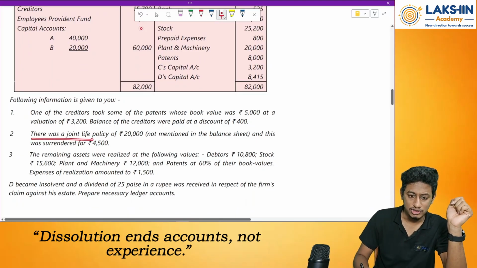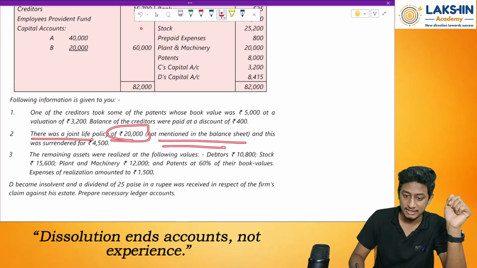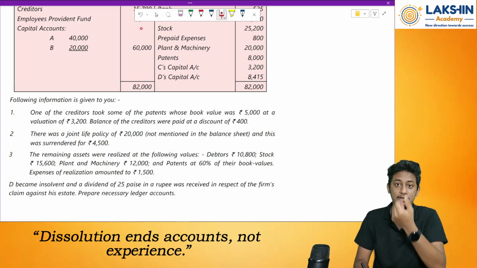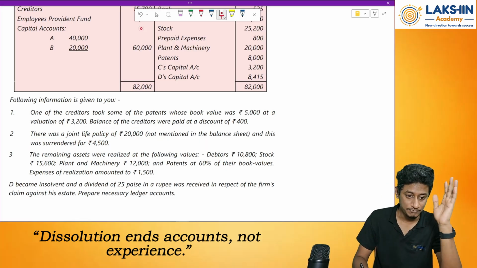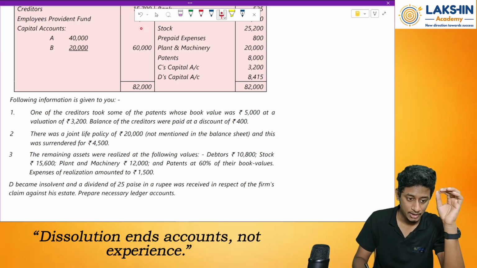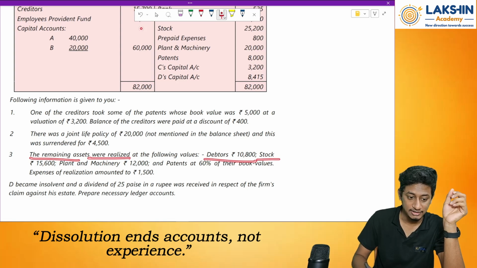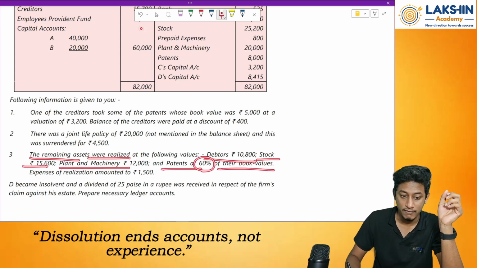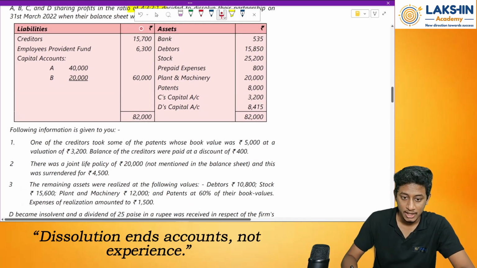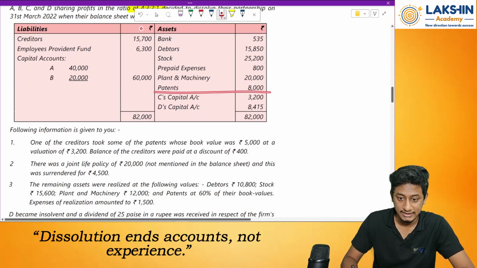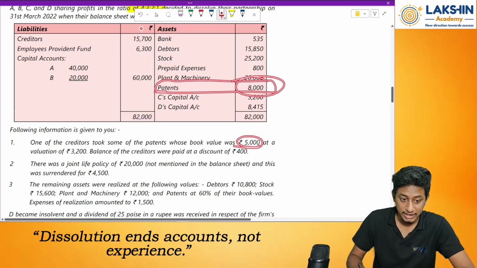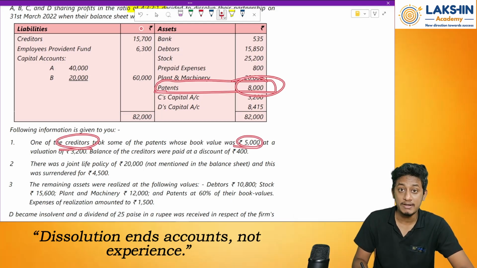Then there was a joint life policy of 20,000 rupees not mentioned in the balance sheet, and this was surrendered at rupees 4,500. That means I am receiving money on the surrender of the joint life policy, which was not recorded in the books of accounts. The remaining assets were realized as follows: the debtors, stock, plant and machinery, patents at 60% of the book values. If you see over here, patents, how much do we have? Patents 8,000. Out of 8,000, 5,000 was taken by the creditor. That means how much remains in our hand? 3,000.